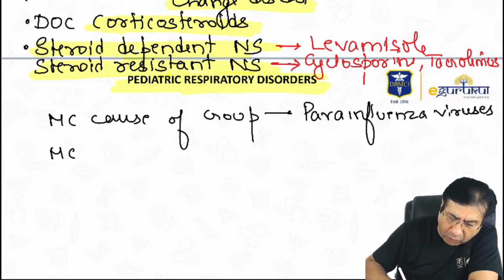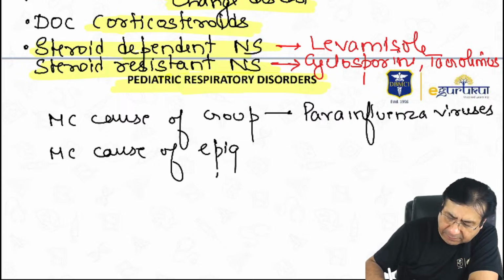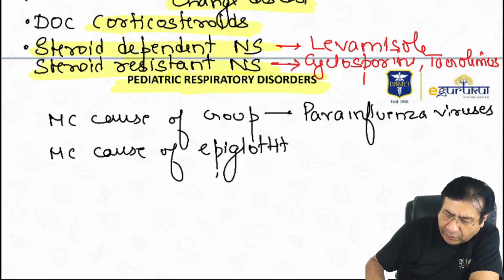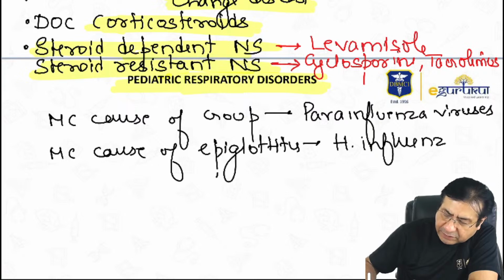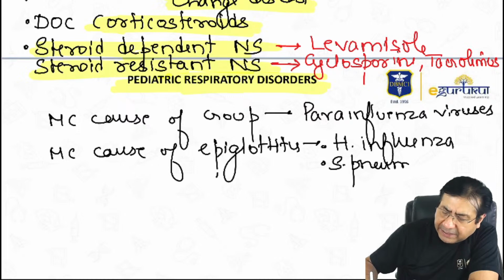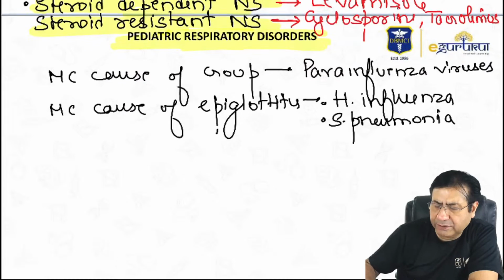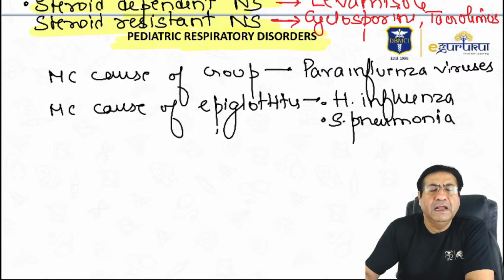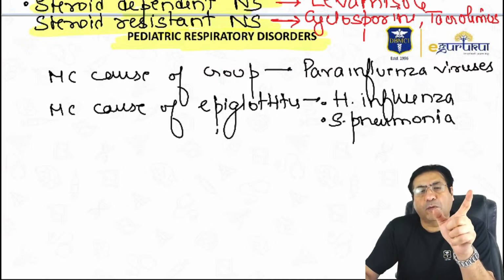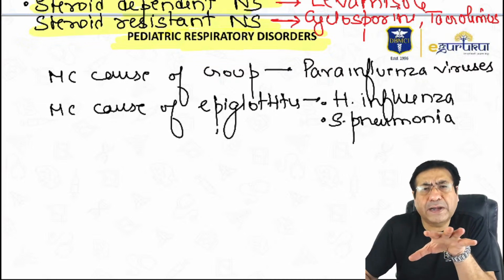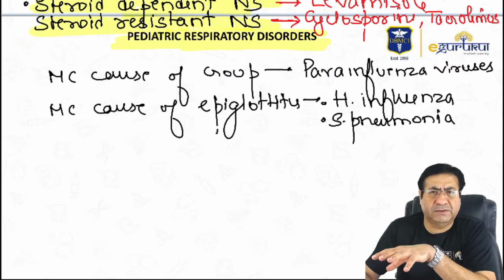Which is the most common cause of epiglottitis in children? The most common cause of epiglottitis in children is H influenza bacteria, and even Streptococcus pneumonia. I think your ENT faculty will be able to tell better, but I personally feel that if they ask one single bacteria which is the most common cause of epiglottitis, epiglottitis is now becoming a very rare problem in children.